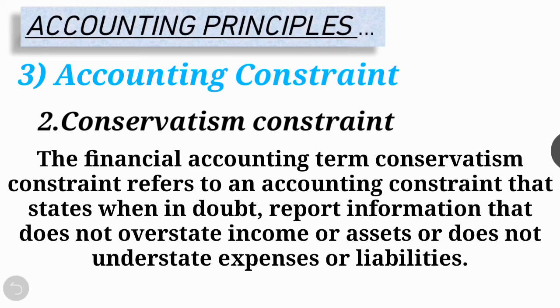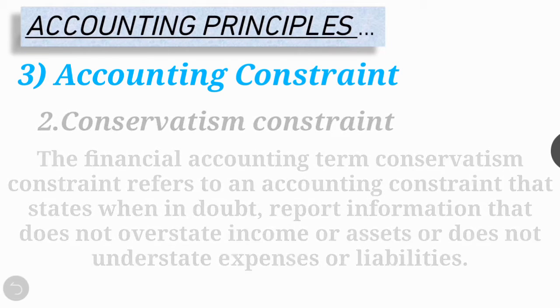It recognizes expenses and liabilities as soon as possible when there is uncertainty about the outcome, but only recognizes revenues and assets when they are assured of being received. The conservatism principle can also be applied to recognize estimates, right?